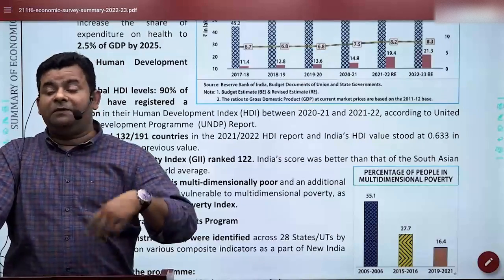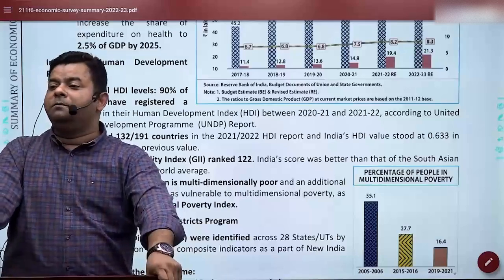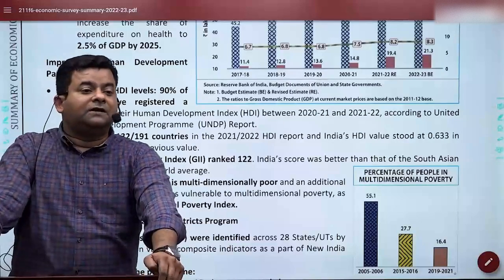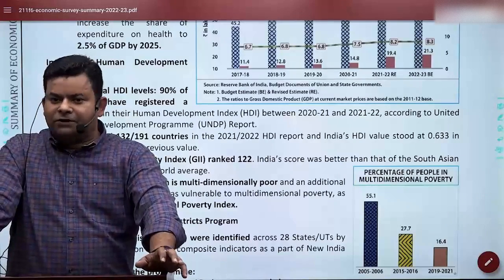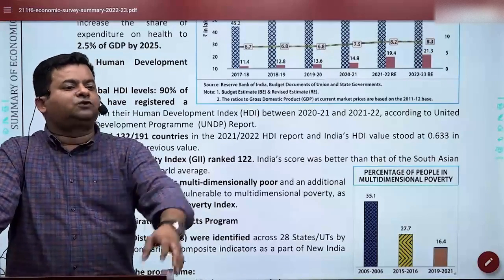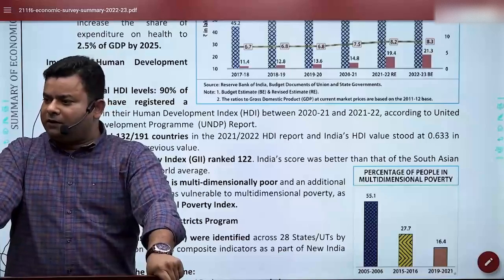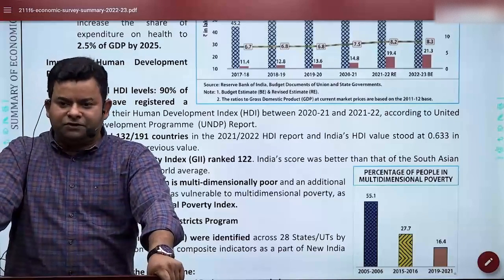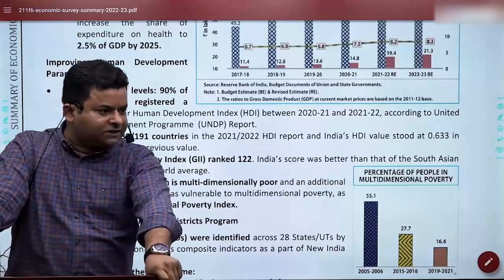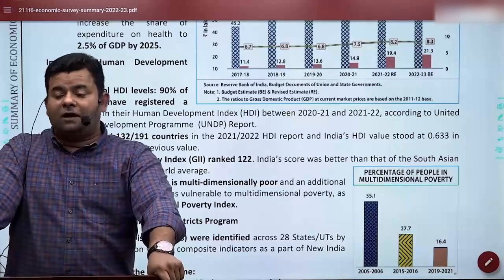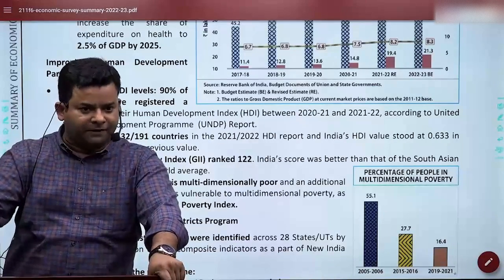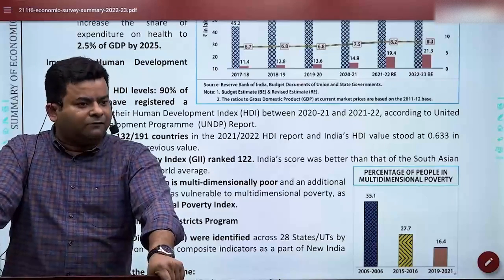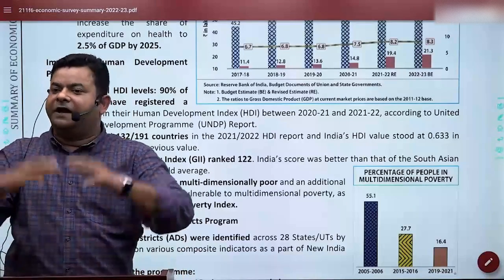And that's why I strongly believe you may see this question even in prelims, that what is PM Shri? PM Shri is a very important scheme to upgrade our schools. Those who do not know, it is one of the most ambitious schemes in education in the recent past, where 14,300 originally, now 14,500 government schools will be upgraded.